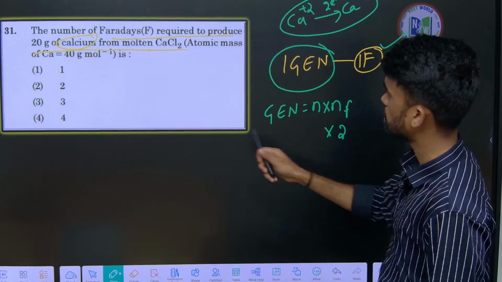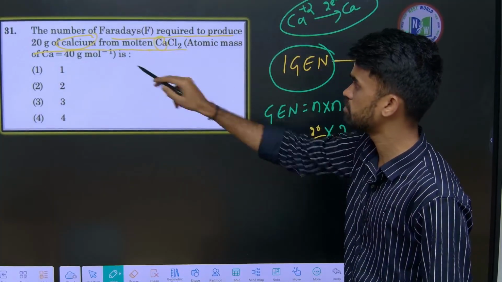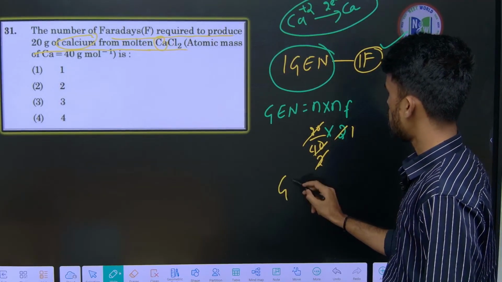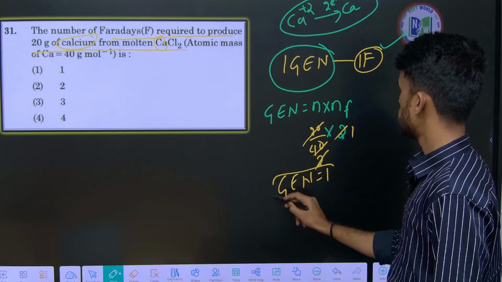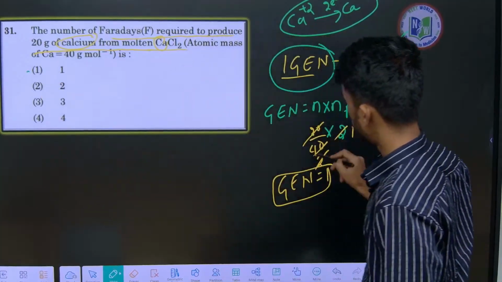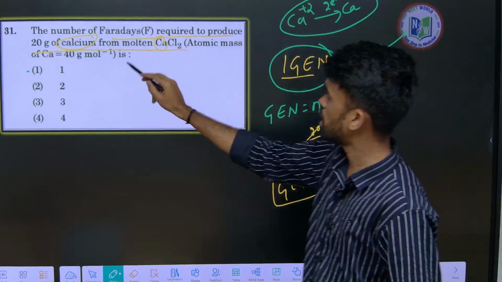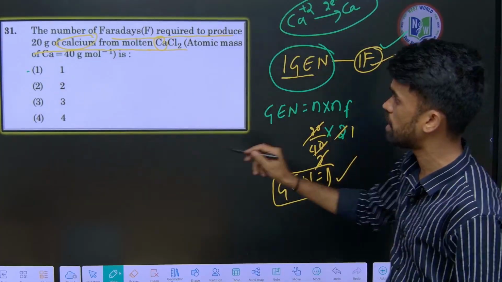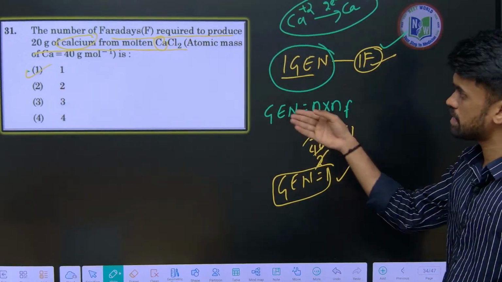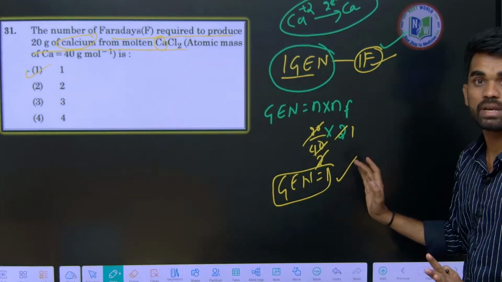How many moles are given? 20 grams. 20 by its atomic weight, which for calcium is 40. So it will be 2 times 1, so the number of gram equivalents GEN is 1. For 1 gram equivalent we require 1 Faraday. That's it. So for 20 grams, 1 Faraday is required. Like this you can easily solve. There are many ways to answer this type of concept based question, and this is one of the simplest ways.